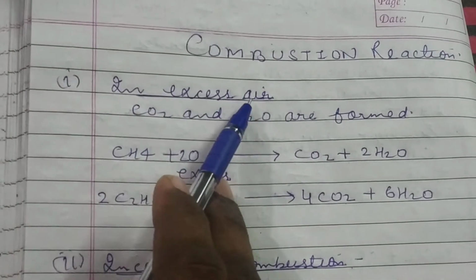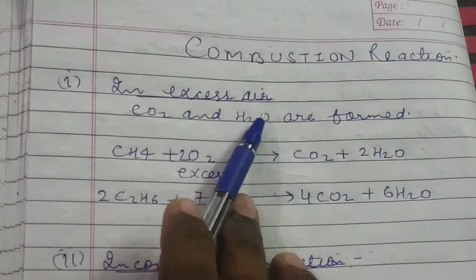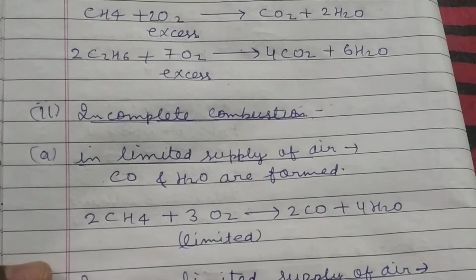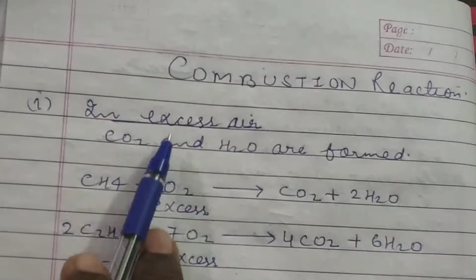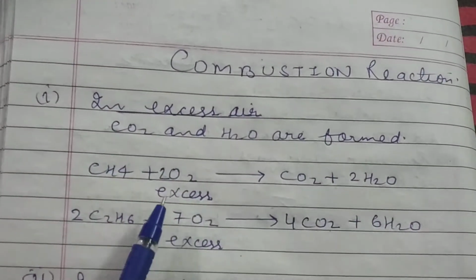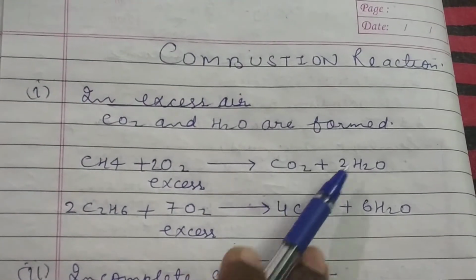And here second type of reaction comes, that is combustion reaction. In excess air, here are 3 conditions. One, excess air given, next limited supply of air, and last is very limited supply of air. If there is excess air, in combustion reaction oxygen is needed. If there is excess quantity of oxygen, products are CO2 and H2O.